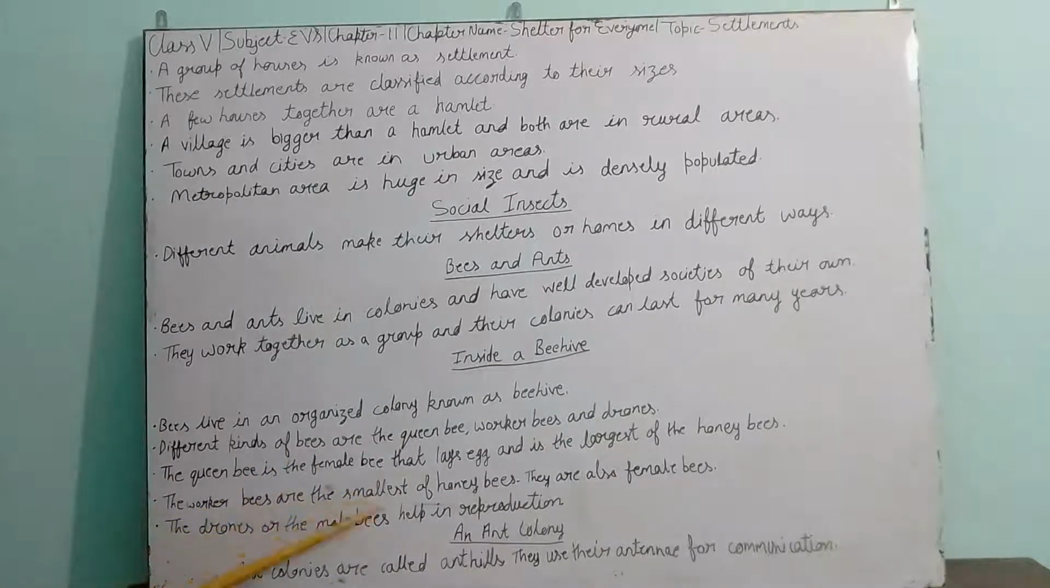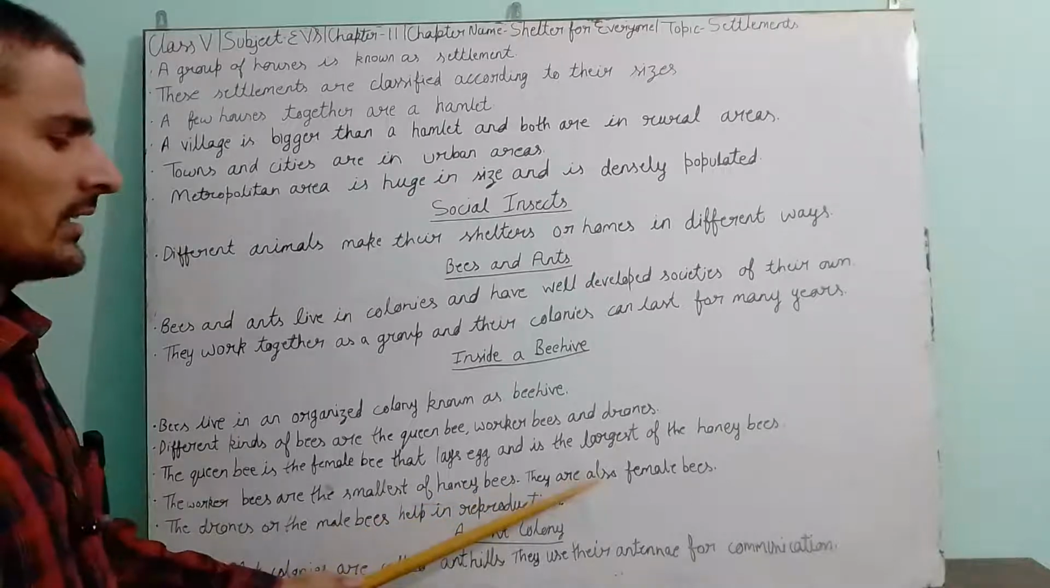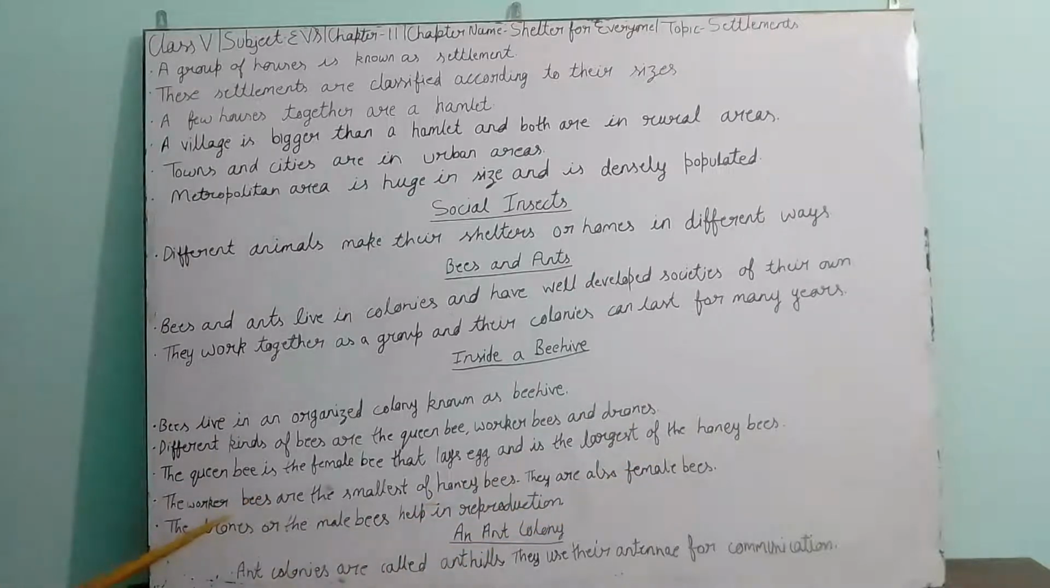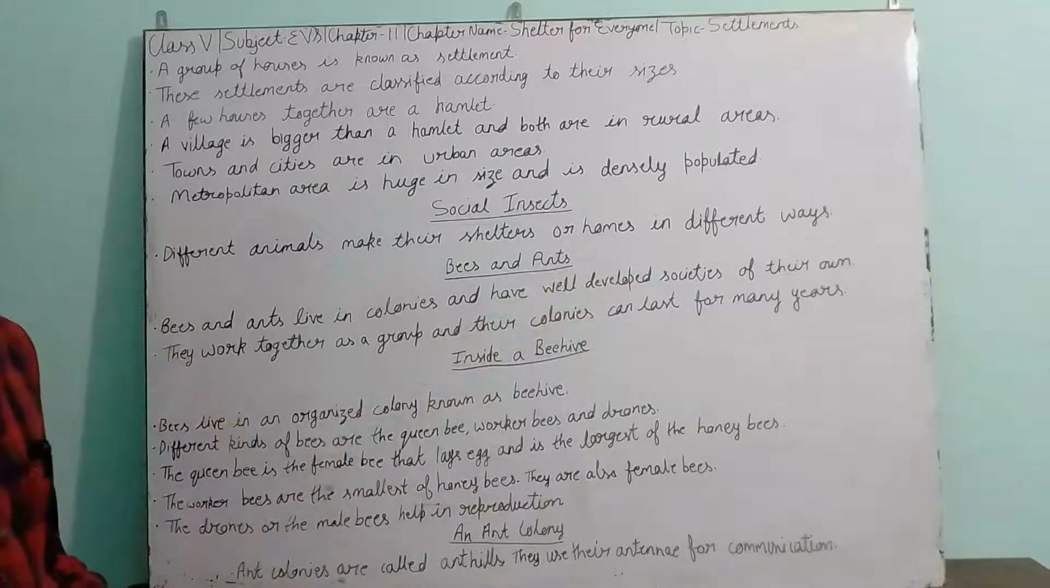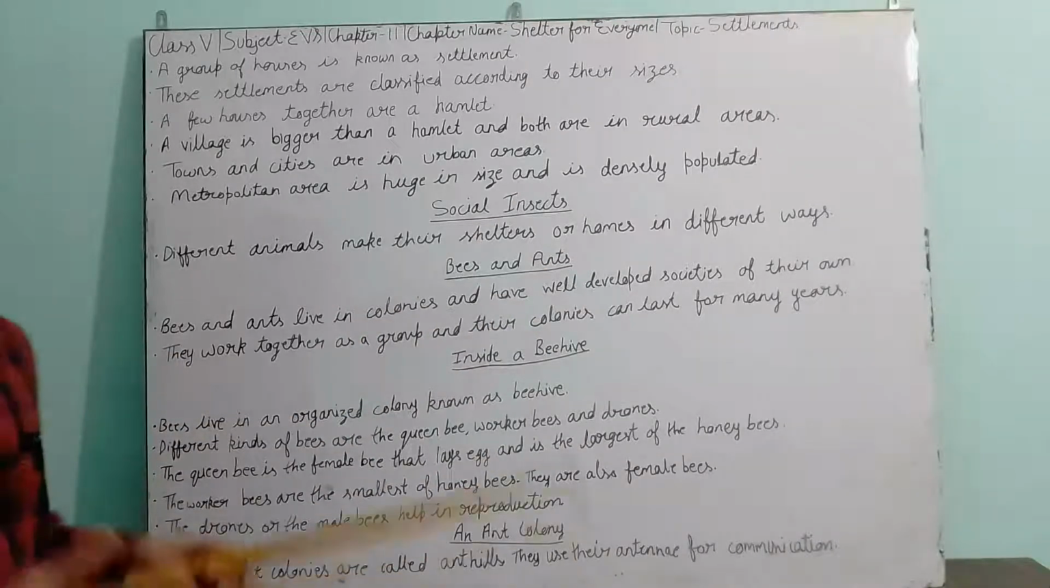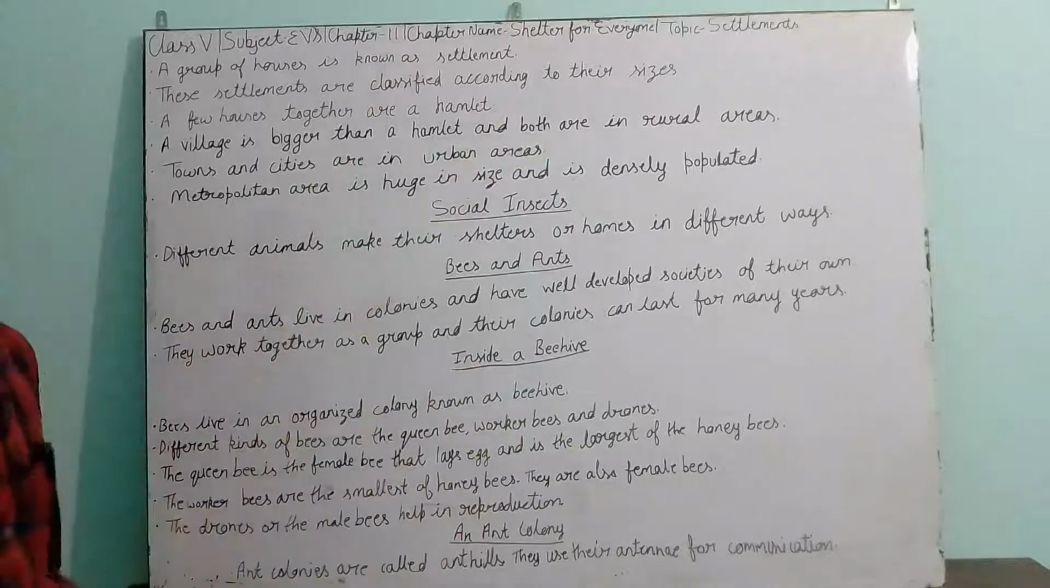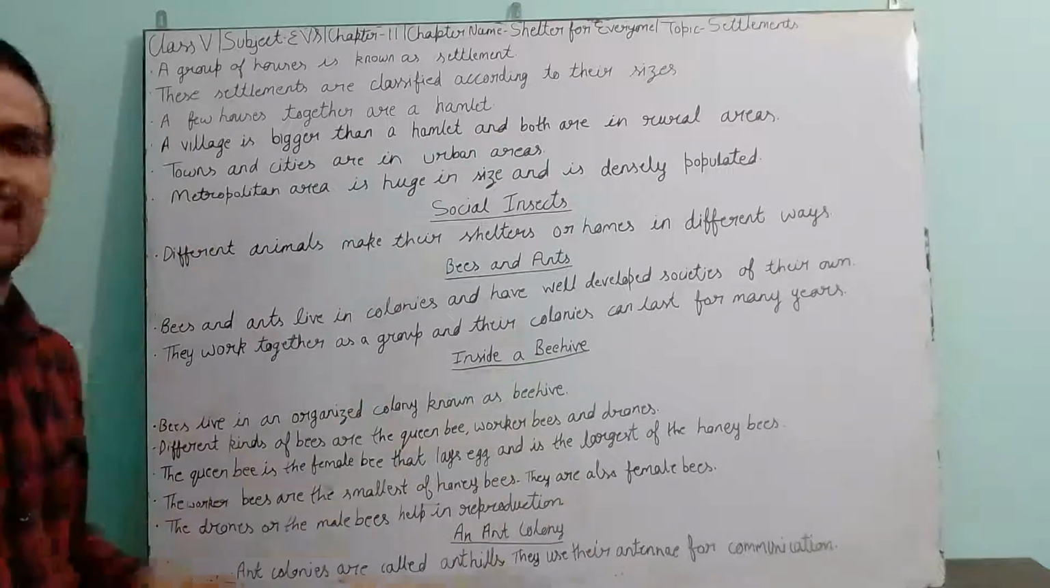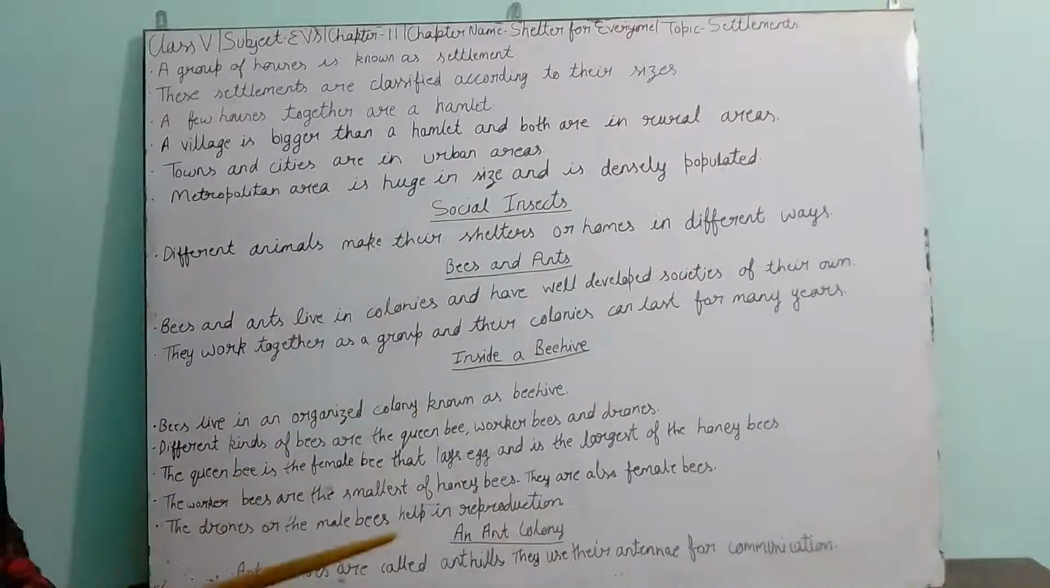The worker bees are the smallest of the honey bees. They are also female bees. By the name worker bees, all of you can understand they do all the work inside the beehive. That means taking care of the eggs, taking care of the new babies, taking the food from one side to the other, and taking the food from the outside to the inside. All these works are done by worker bees.